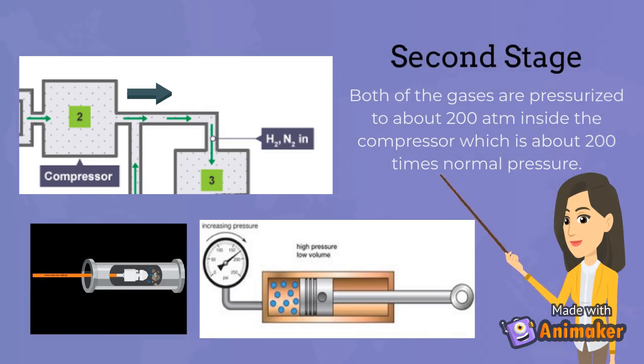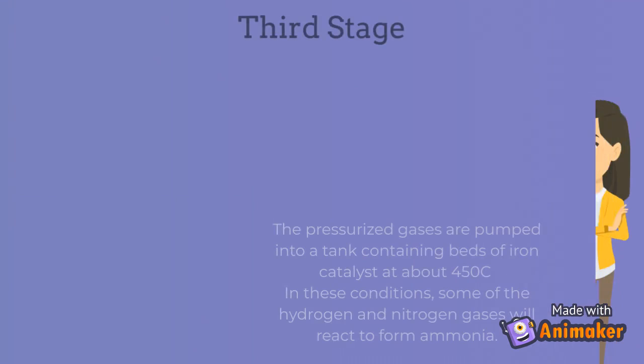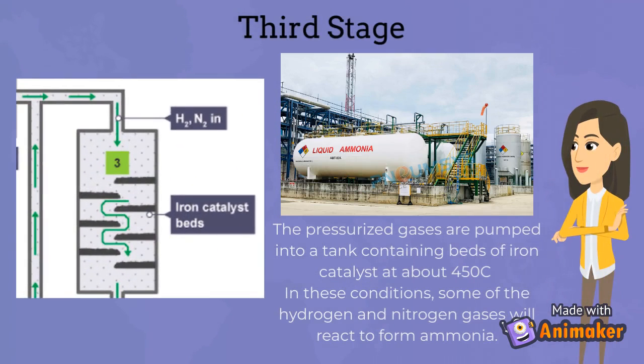Second stage. Both of the gases are pressurized to about 200 atmospheres inside the compressor, which is about 200 times normal pressure. Third stage. The pressurized gases are pumped into a tank containing beds of iron catalyst at about 450 degrees Celsius. In these conditions, some of the hydrogen and nitrogen gases will react to form ammonia.